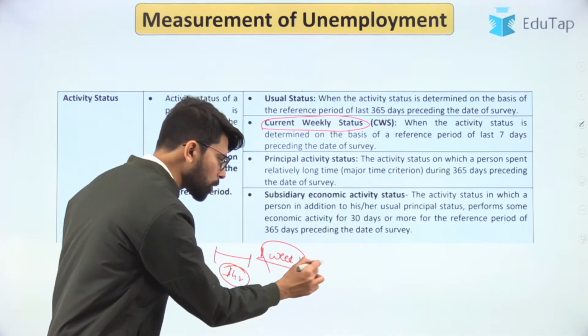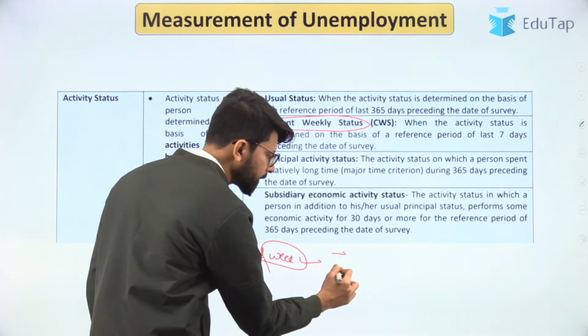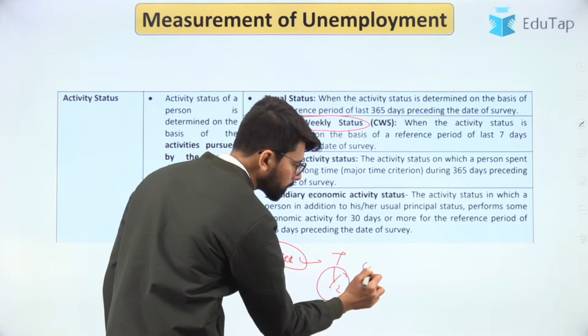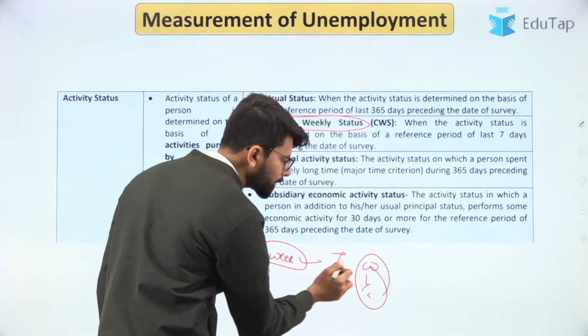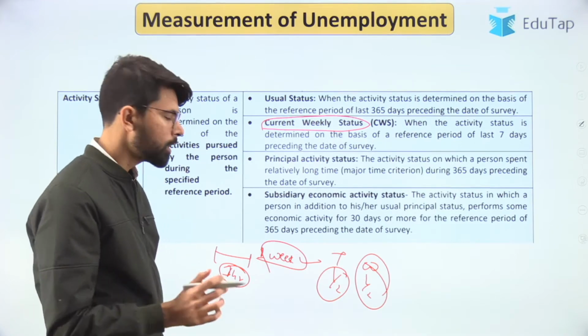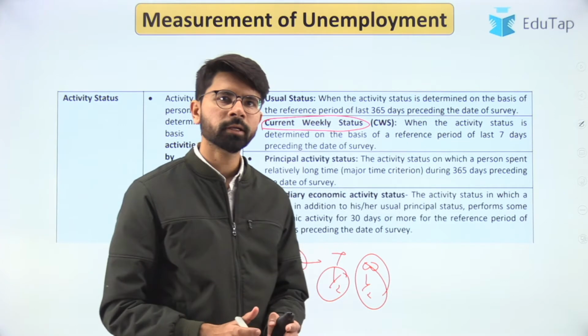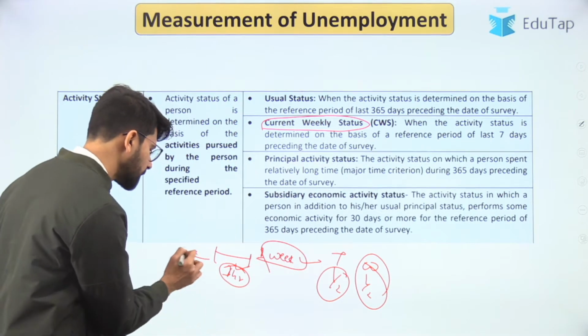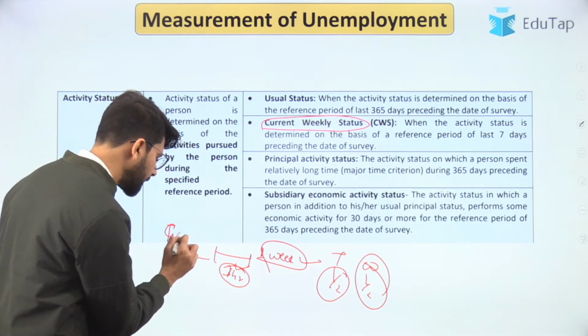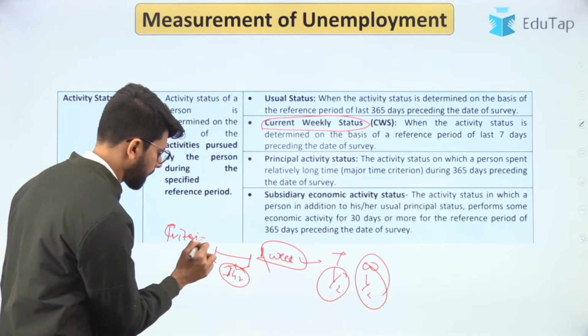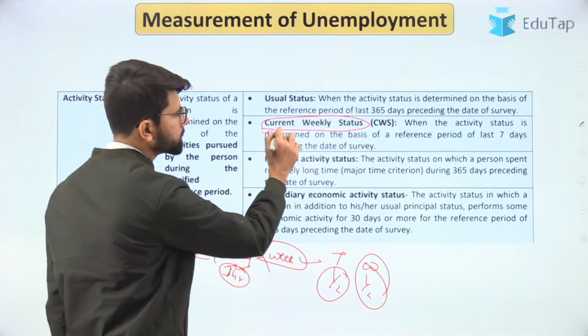considered as employed. For example, on Tuesday you have worked for half an hour, and on Wednesday you have worked for half an hour, then you are considered as unemployed. You have to work 1 hour completely in a single sitting. So that is the criteria that has been used by the NSSO. So that is the current weekly status.